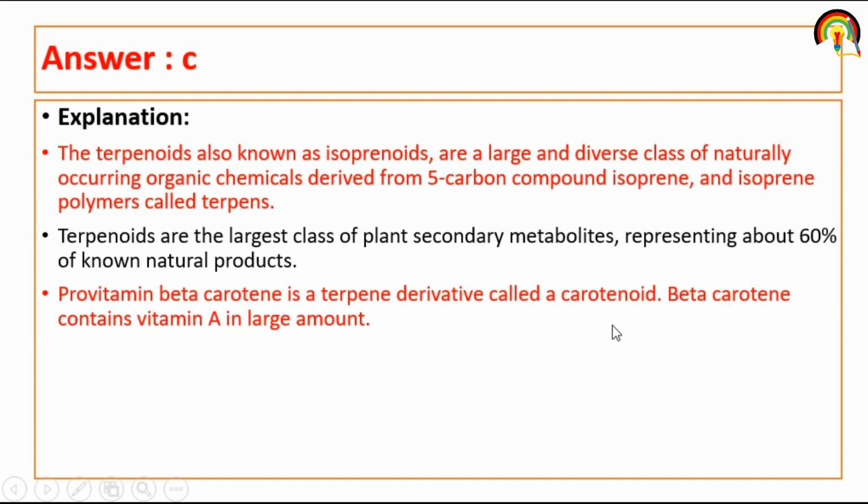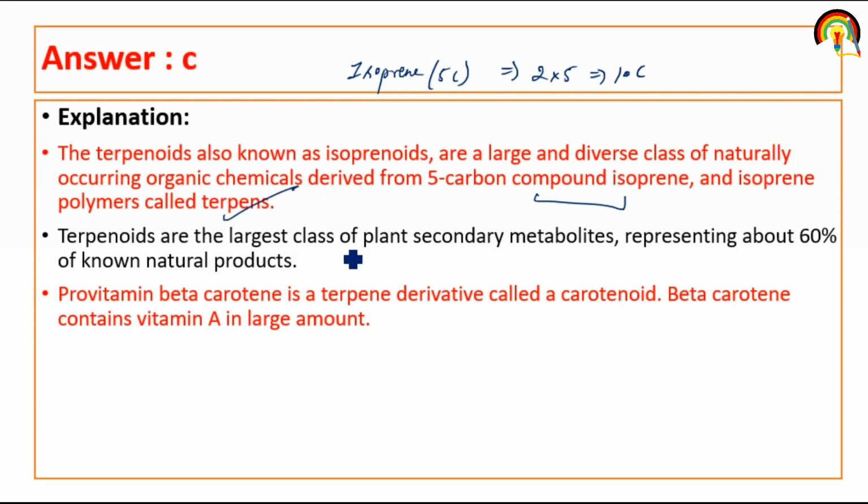Terpenoids are also called isoprenoids. They are a large and diverse class of naturally occurring organic chemicals derived from the 5 carbon compound isoprene. One isoprene is a 5 carbon containing compound, and 2 isoprenes, that is a 10 carbon containing compound, form terpene.